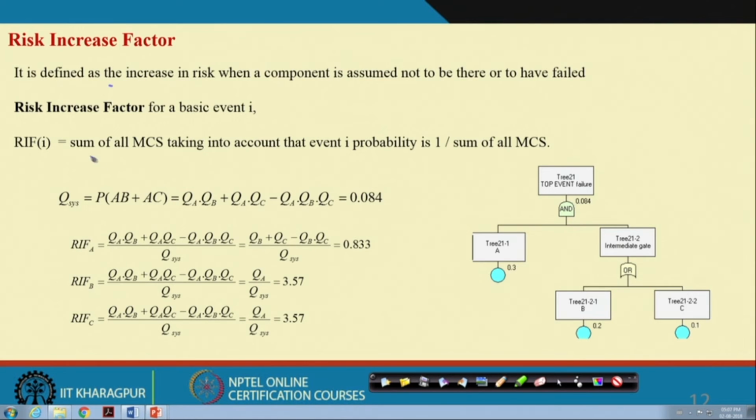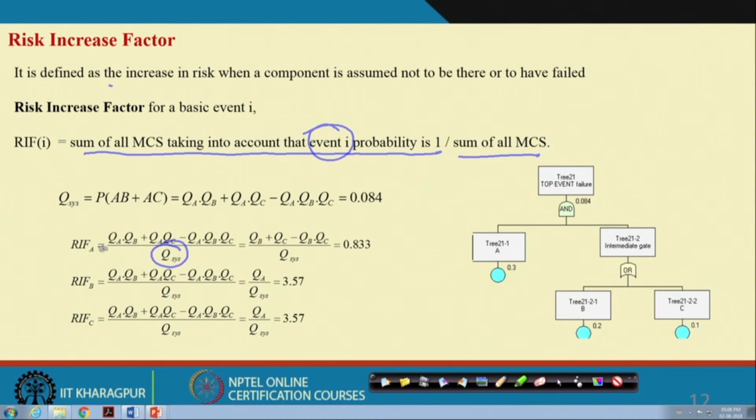That is the sum of all MCS taking into account that the event I probability is 1, because it is in a failed condition or not available, divided by the sum of all MCS. Now, the sum of all MCS is nothing but Q system, the unavailability of the system.